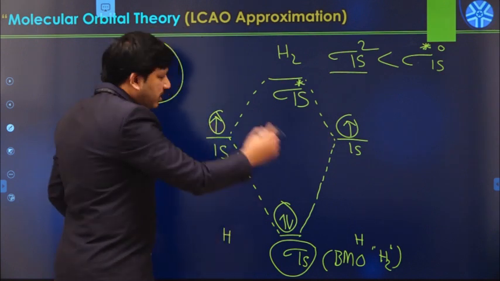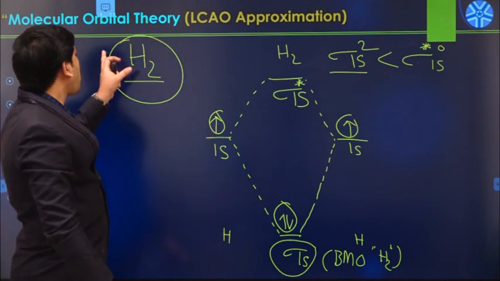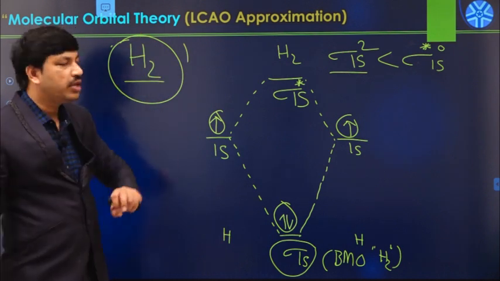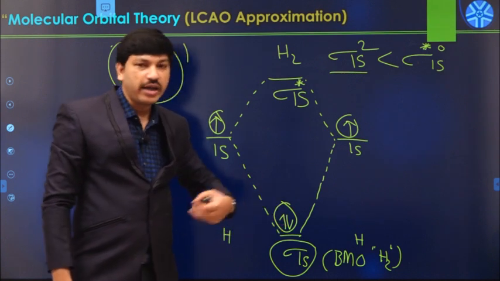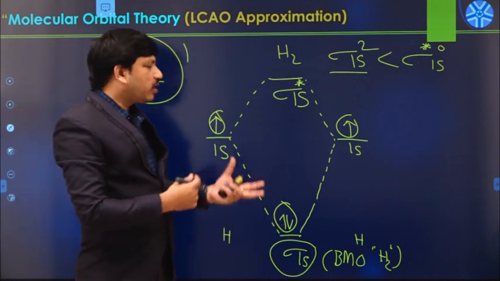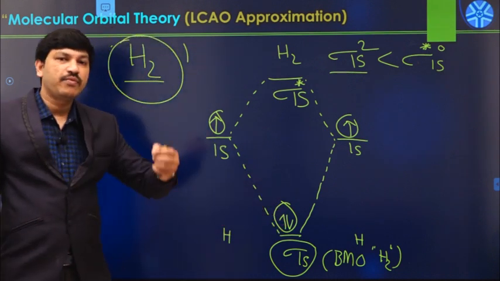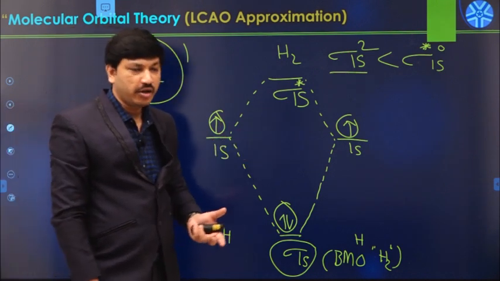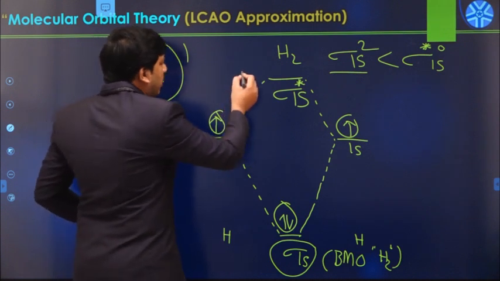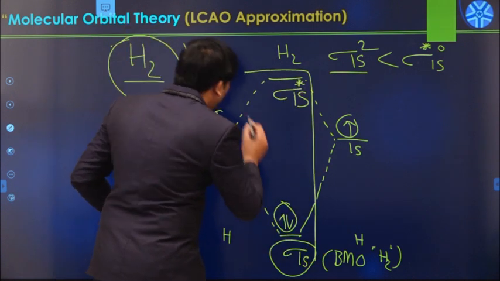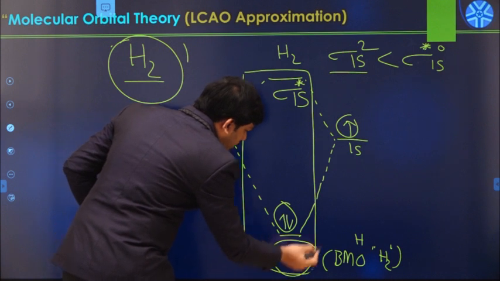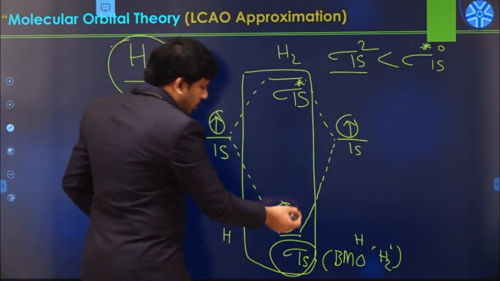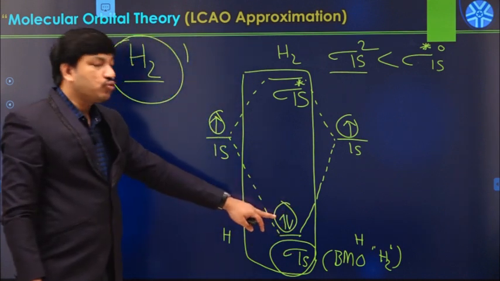From this diagram we can also predict the magnetic nature of the H2 molecule, whether it is paramagnetic or diamagnetic. If a molecule has unpaired electrons, it is called paramagnetic. But if you see the electrons in the newly formed molecular orbitals, the bonding molecular orbital has 2 paired electrons.